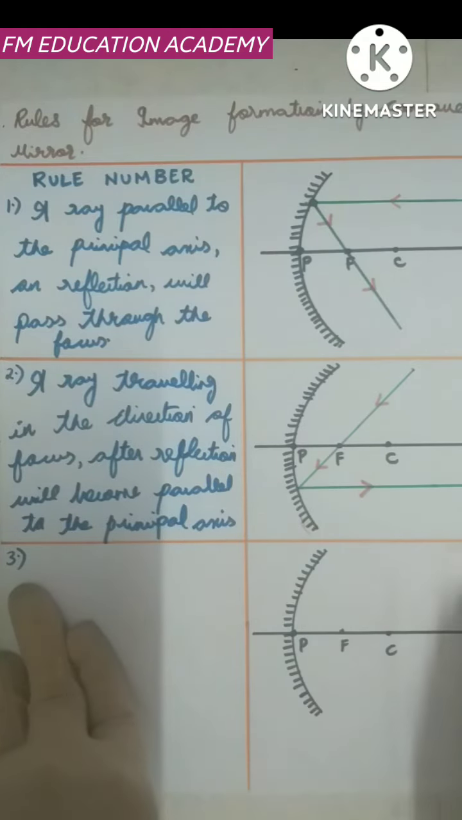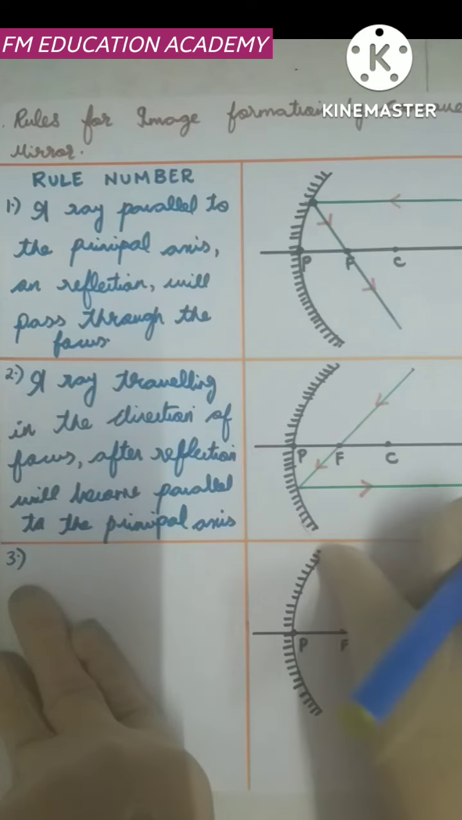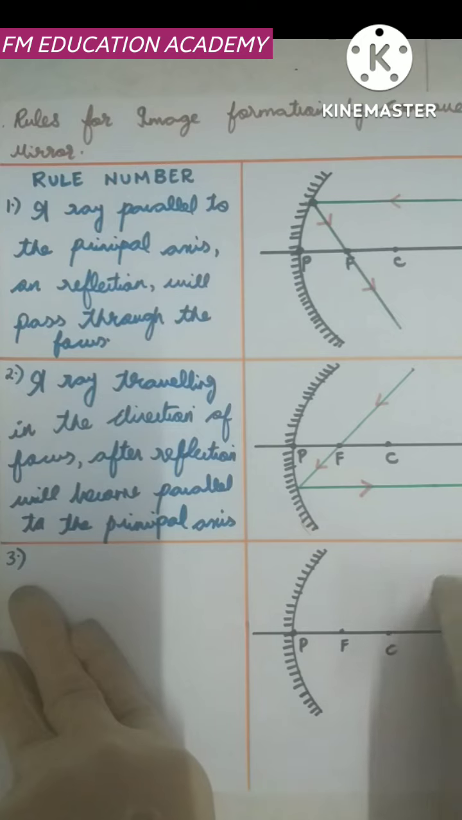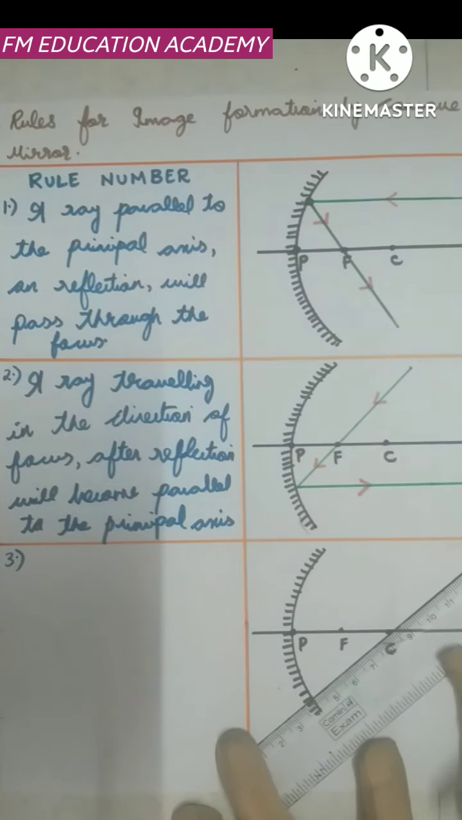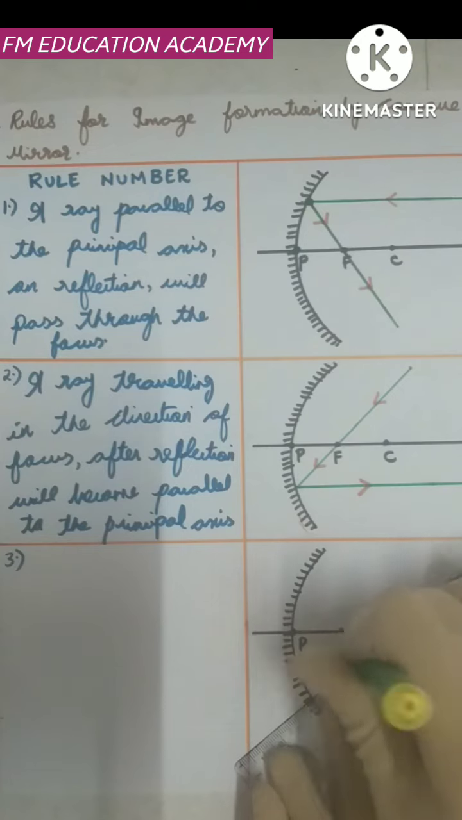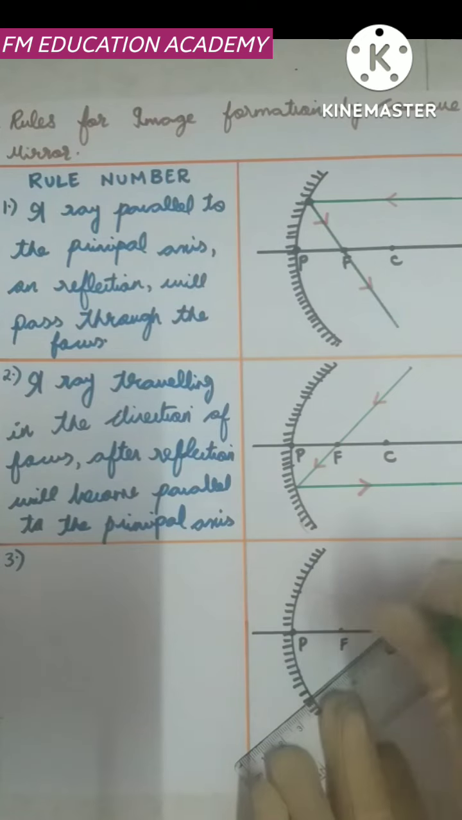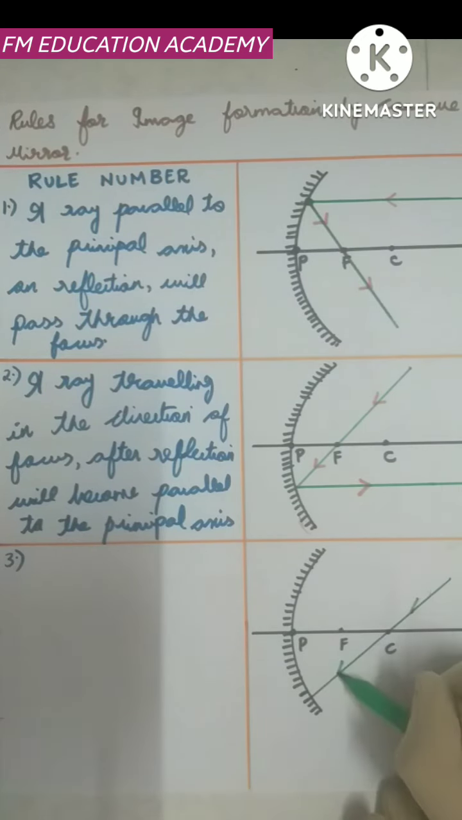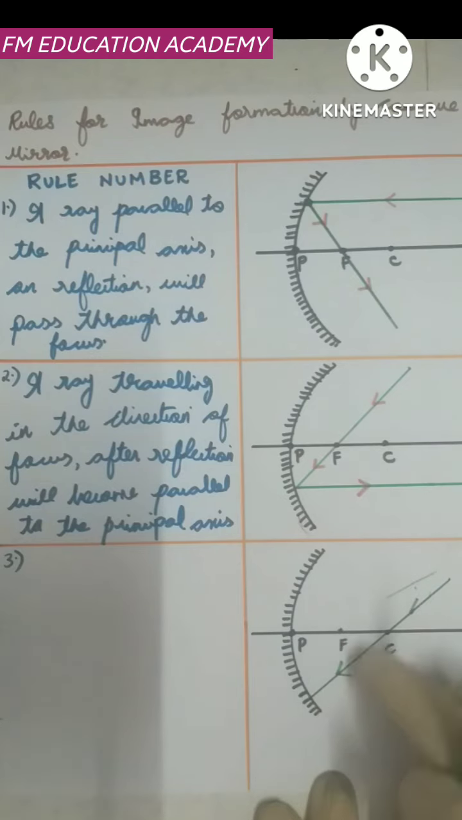Third rule is a ray traveling in the direction of center of curvature. After reflection, it is going in the direction of center of curvature, it meets the concave mirror. A ray is coming from this path, it meets the concave mirror. This is the ray which is coming in this direction, it meets the concave mirror and after reflection it goes back in the same path.